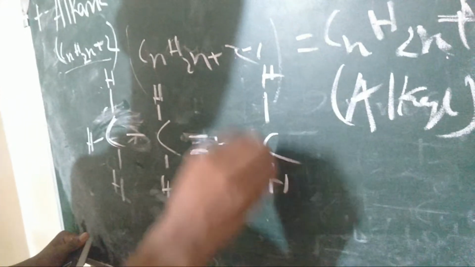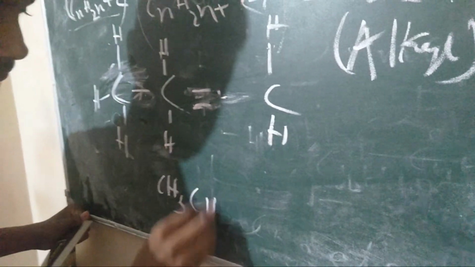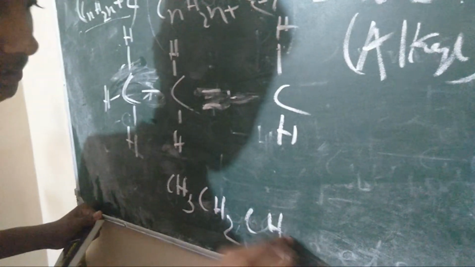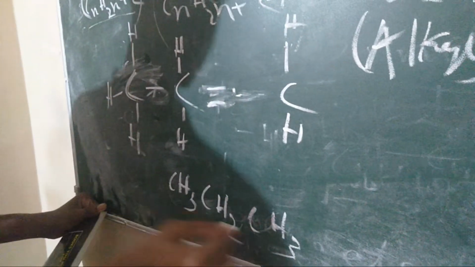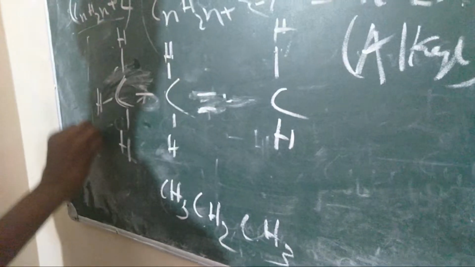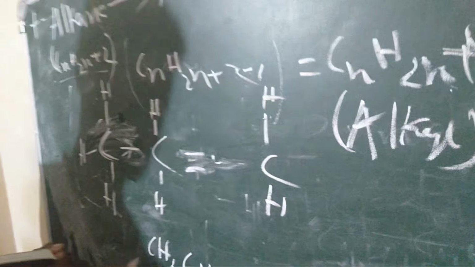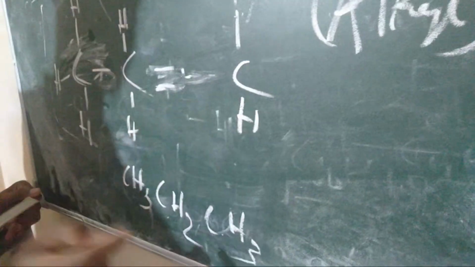So here we know CH3, here is CH2, CH3. We know that making the bond structure is very lengthy. For shortening these things, we write it like this: CH3, CH2, CH3.